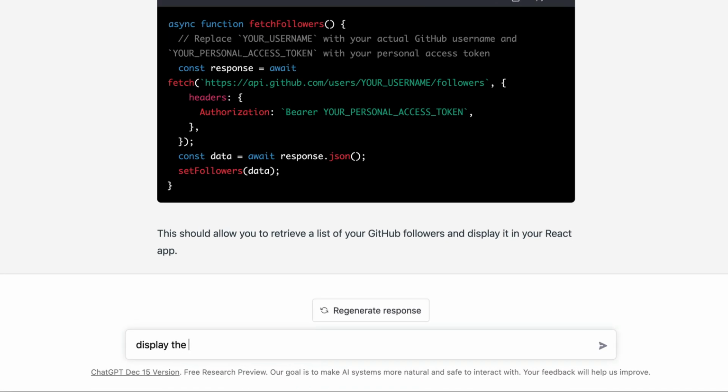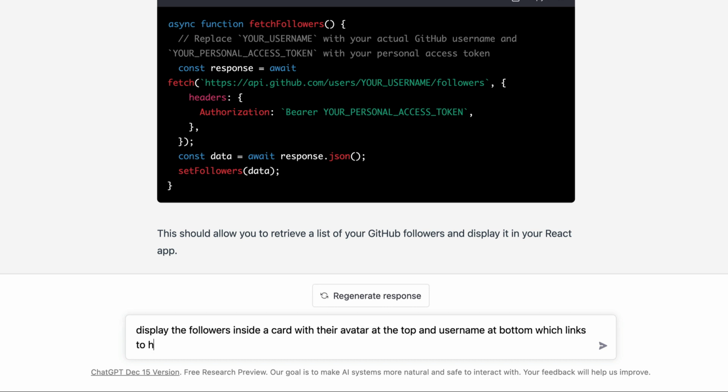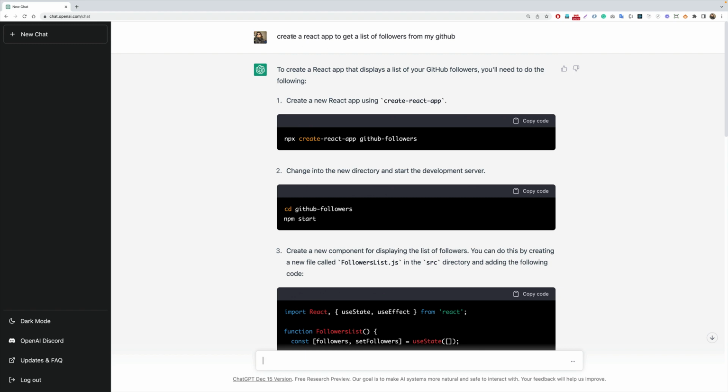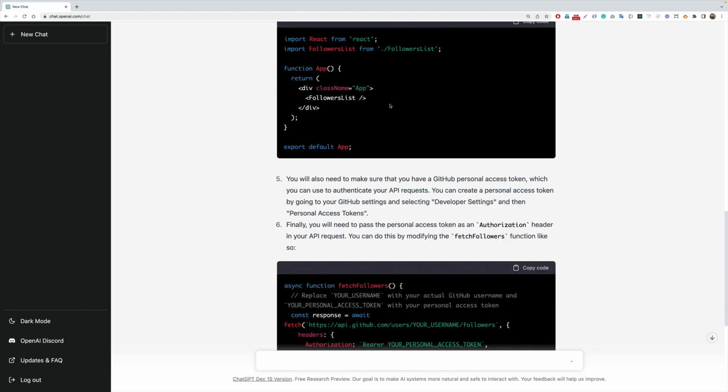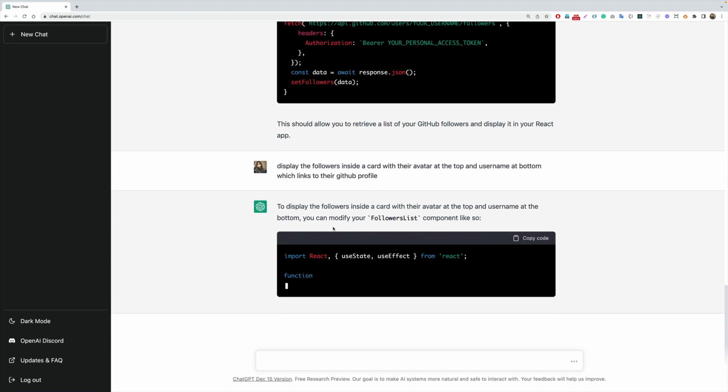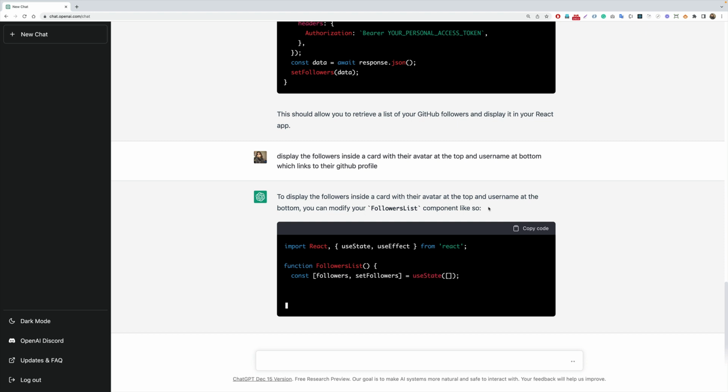display the followers inside a card with their avatar at the top and username at bottom, which links to their GitHub profile. So let's see how it accounts for my previous question, that is, create a React app to get a list of followers, and use that question with this question to spit out some code. So it says that we need to modify our followers list component like so.